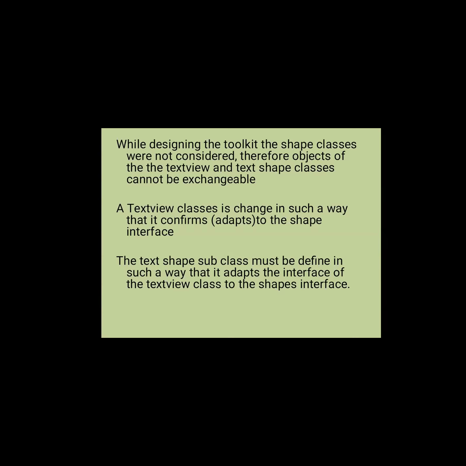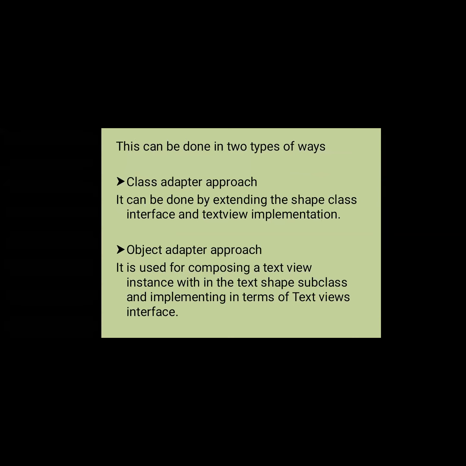So the text shape subclass must be defined in such a way that it adapts the text view interface to the shape class interface. That means we are defining the subclass to adapt the required interface. This can be done in two ways: the class adapter approach and the object adapter approach. In the class adapter approach, it is done by extending the shape class interface and the text view implementation.